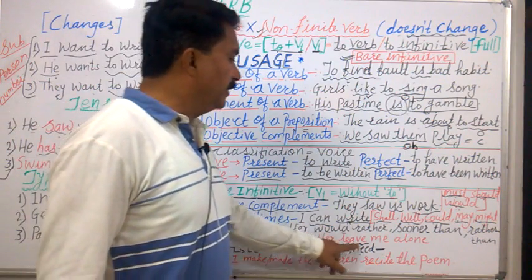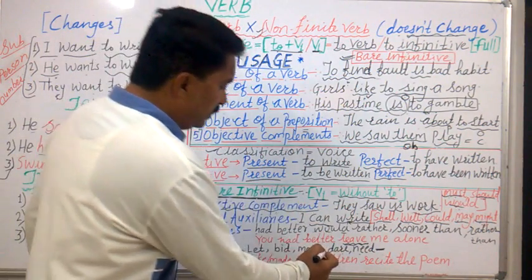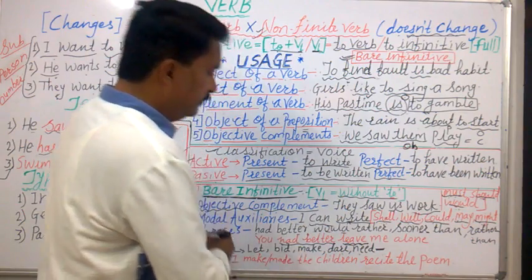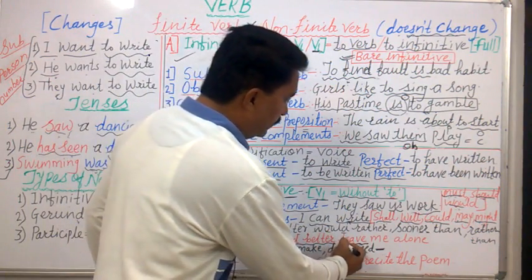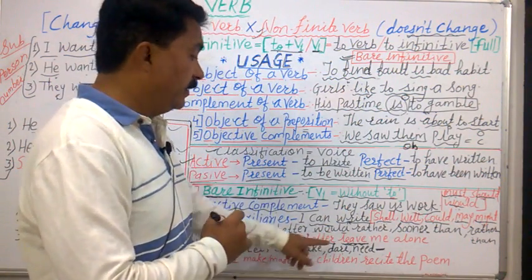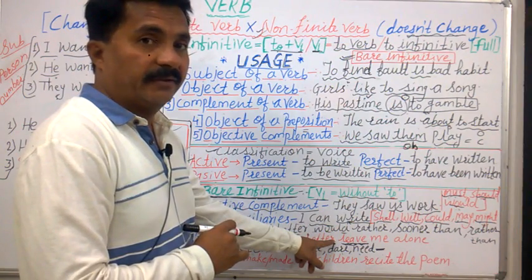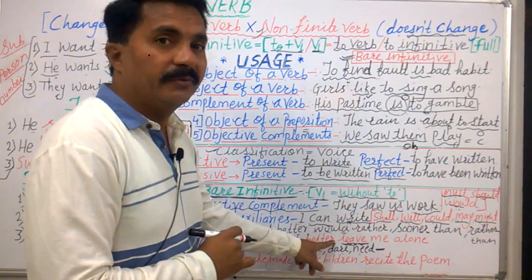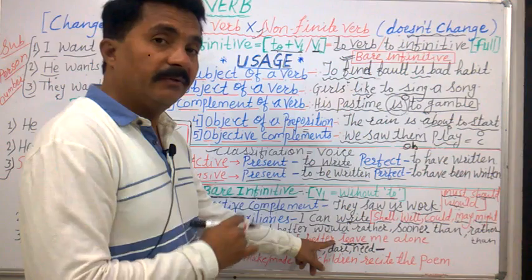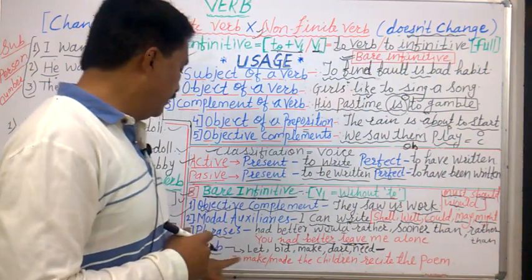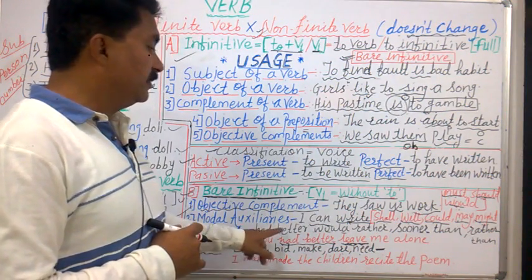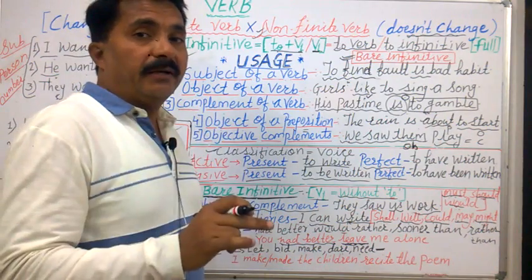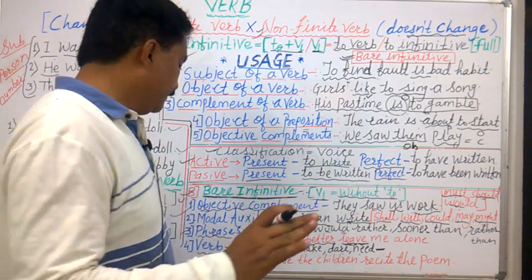You had better leave me alone. So this is the phrase, had better. And after that, which will be there? Leave. We cannot write here left. We cannot write here to leave. So we are using leave without to, that is bare infinitive. What does it mean? After some phrases, we can use only bare infinitive.